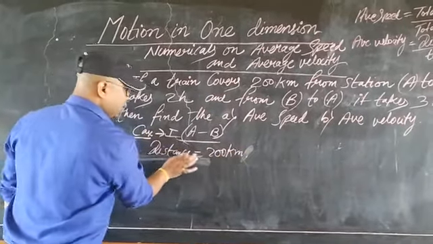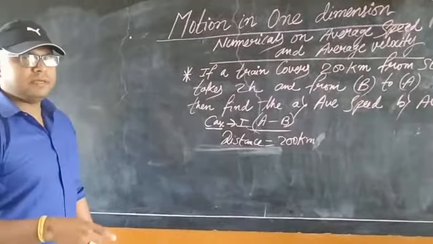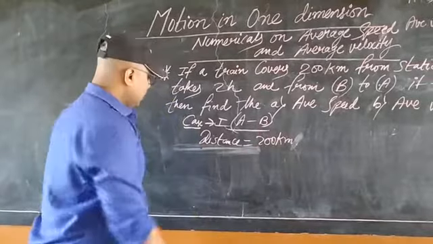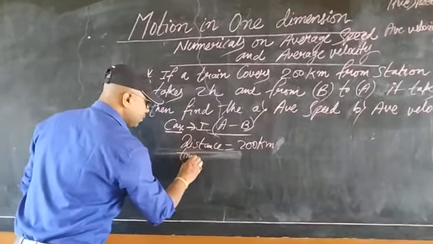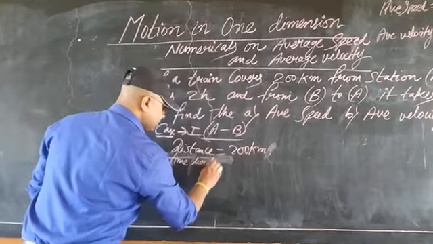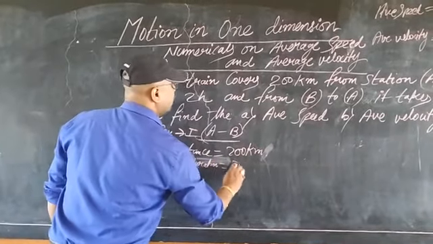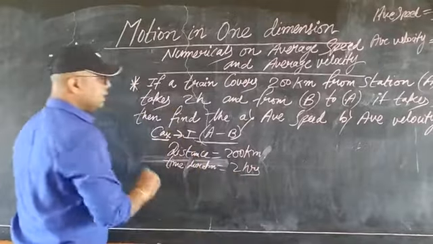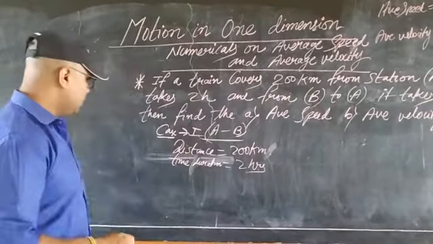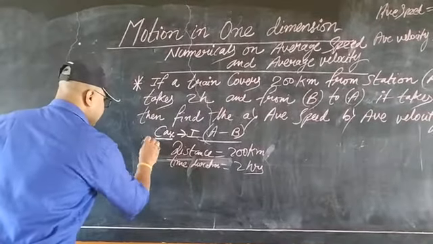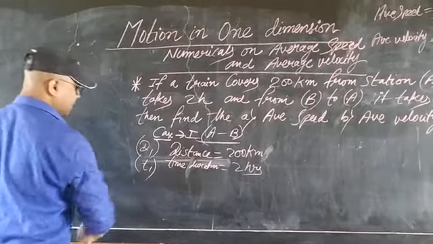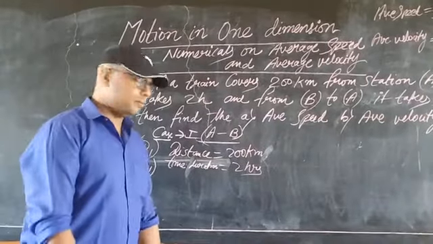Whatever information is given in the question, we will use that only. And the time for that particular part of the journey is 2 hours. Nothing else has been given, no speed has been given here. So we can represent this as d1 and t1. Any problem, students? I hope there is no problem.